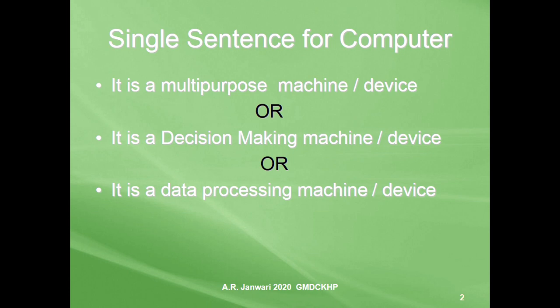If you hear the words data processing machine, quickly you may understand that it is talking about the computer. So these are the single sentences which are used to describe the computer.